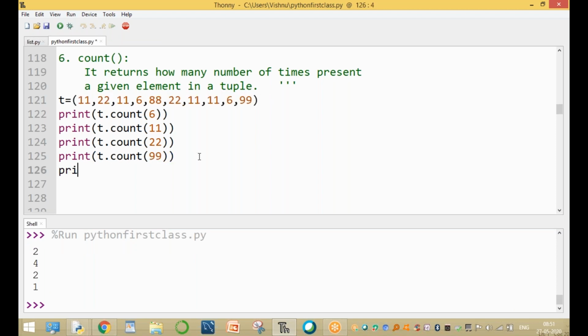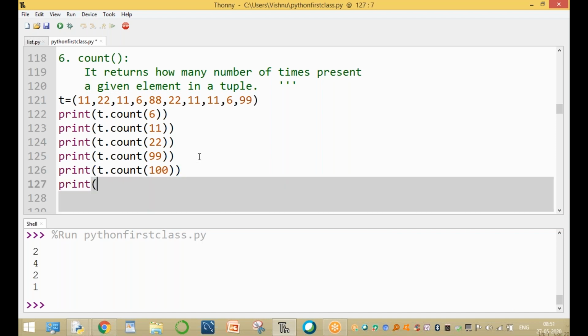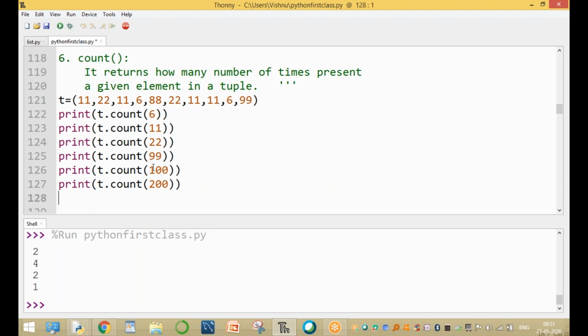For example, print of t dot count of 100. Okay, 100. For example, t dot count of 200. For example, assume that 200. How many number of times is 100 present and how many is 200 present? The 200 is not present in the tuple. That's why the value is 0. 100 is not present, 0 times.